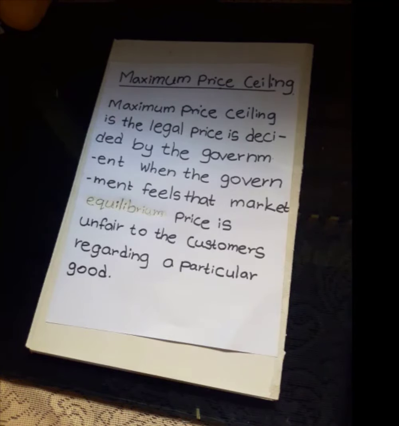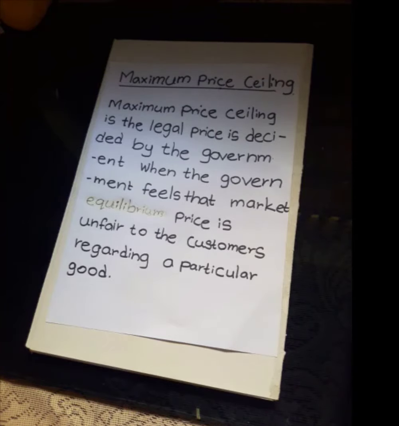A second example is that when the market price of a salmon tin is 270 rupees, the government feels that is unfair to the customers. So, the government implements 100 as the maximum price of it. So, selling above the maximum price is an illegal activity.